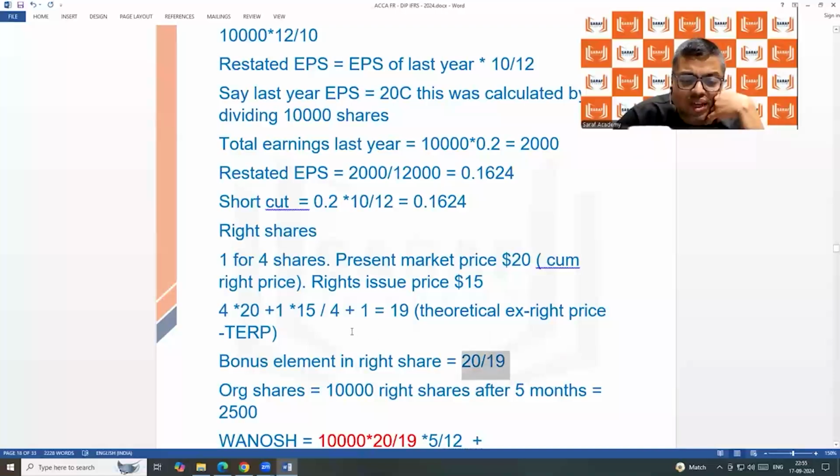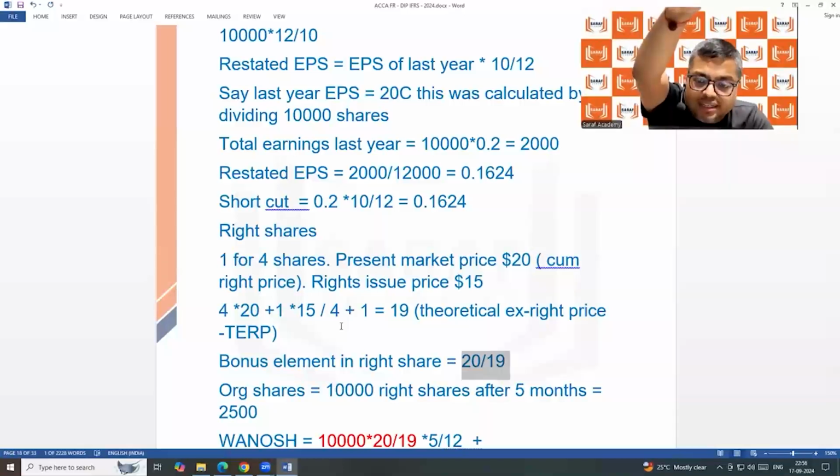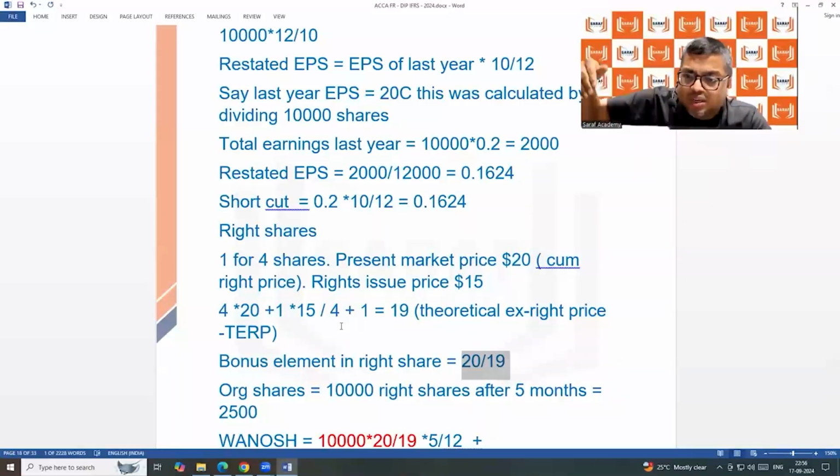In the right shares, we are concerned with 5 months, 7 months, but in the bonus, it is from the beginning. Because in the right shares, you are getting money invested in the business, extra earnings. So the concept which was started at the beginning, in the right share also, you are concerned with the time factor from when the right shares are coming. Not the free one, not 526, but 1974. When they are coming from that day, they will be considered for 7 months. But the 526 will be considered from the beginning. For that, there is no time factor. So 526, please understand.